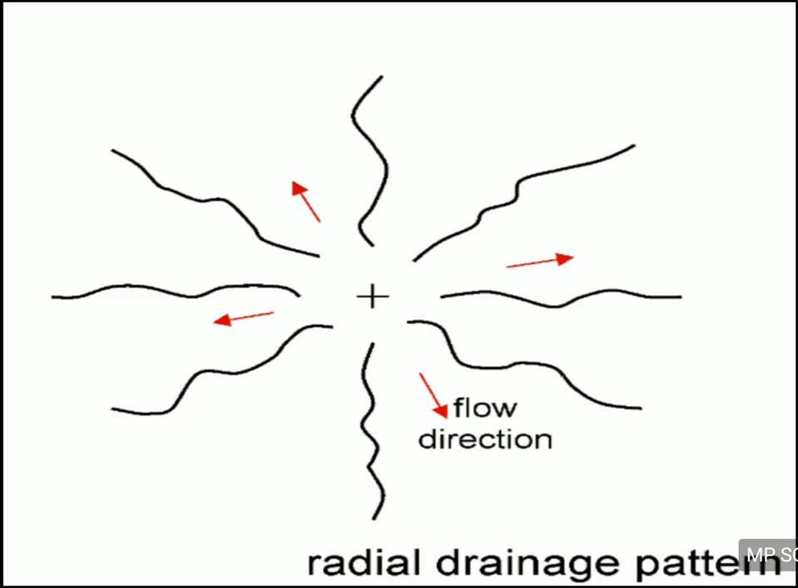From the river, all its branches are growing in all directions, like the radius of a circle. The branches of the river are going in all directions. So it is called radial drainage pattern.